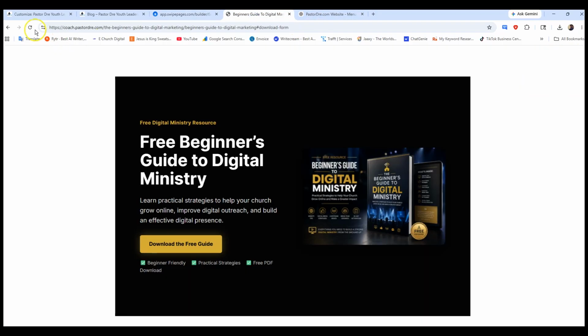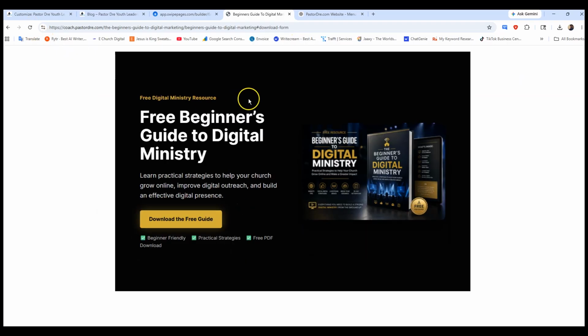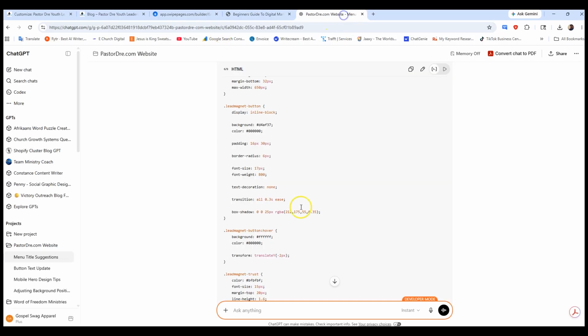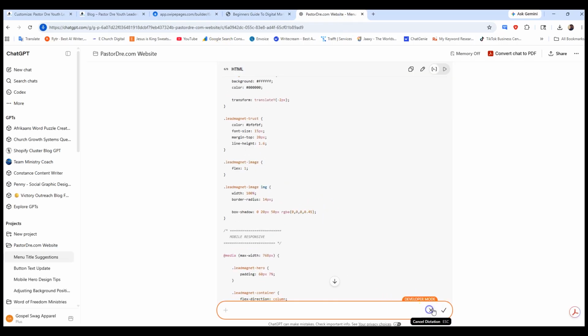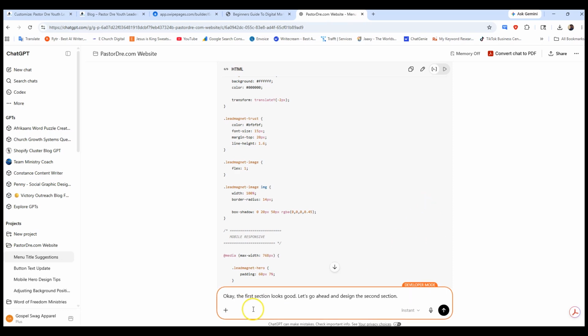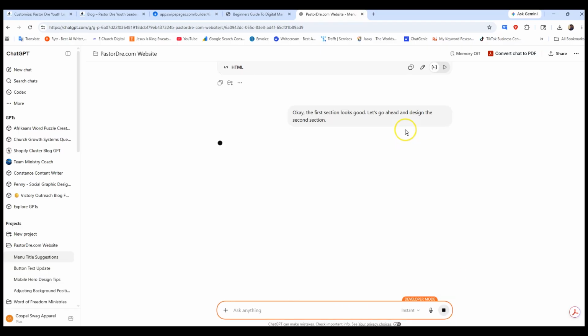All right, so I'm going to go ahead and refresh what we have. So this is what we have so far. This is the beginning, okay? So next thing I'm going to do, I'm going to go to ChatGPT, and I'm going to say, okay, the first section looks good. Let's go ahead and design the second section. So there's the instructions I gave ChatGPT. Then I hit Enter. So it's going to give me probably about 5 or 6 sections, and we're going to update it as we go along.